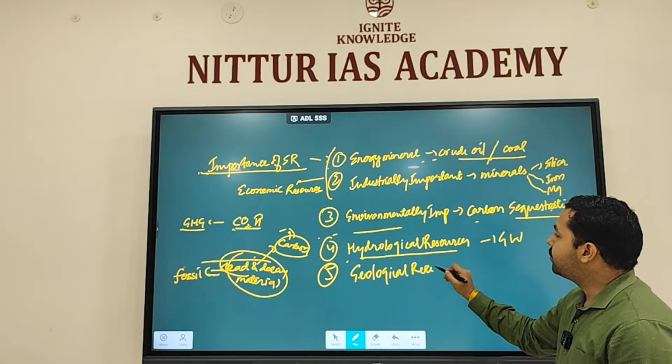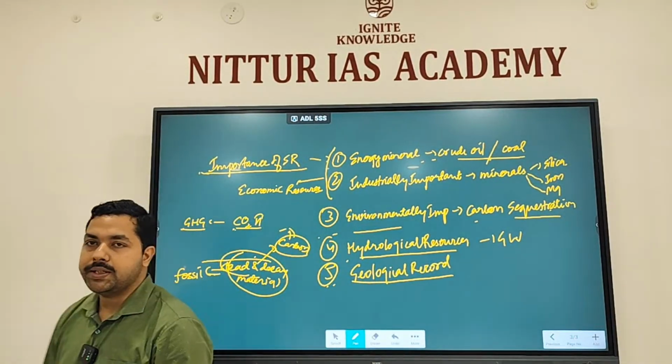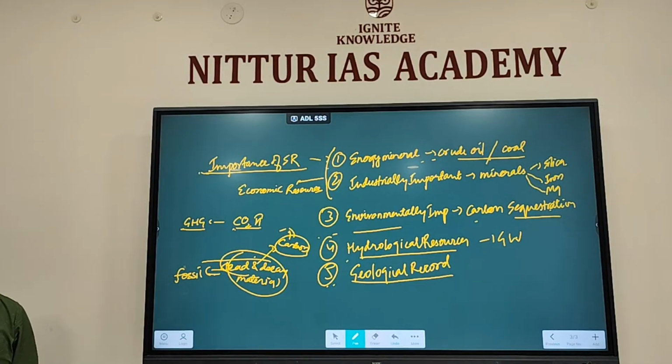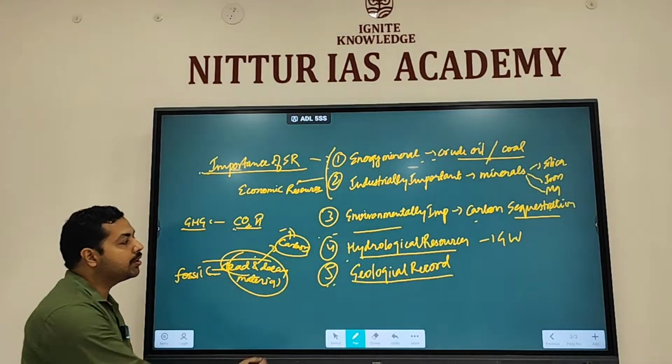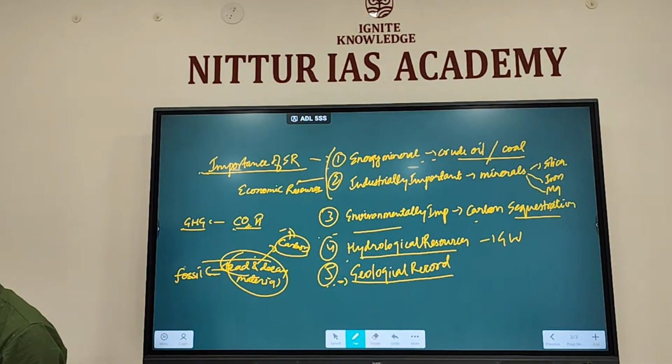It also provides you which type of record? Geological record. Geological record means the Earth's evolution, Earth's history, how the rocks have been formed over a period of time, or how Earth evolved over a period of time. This geological record is also being provided. How is this geological record being provided? Fossils. Yes, okay.